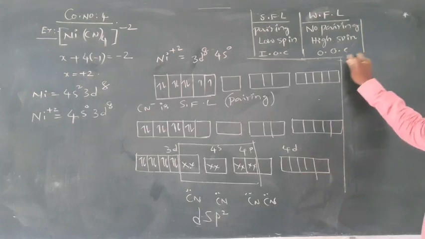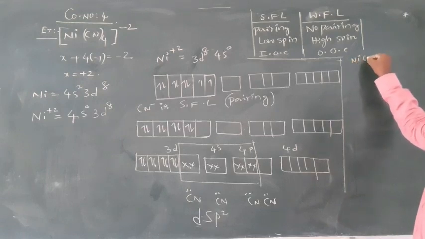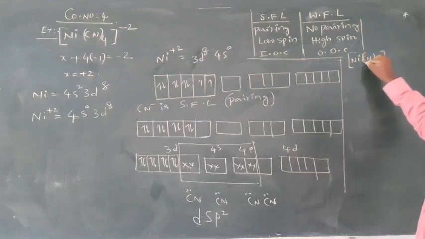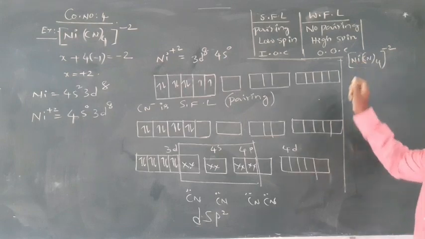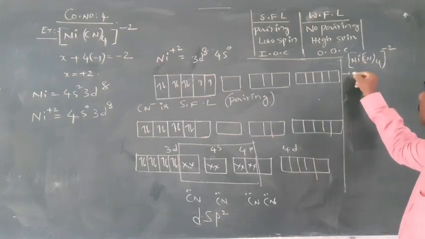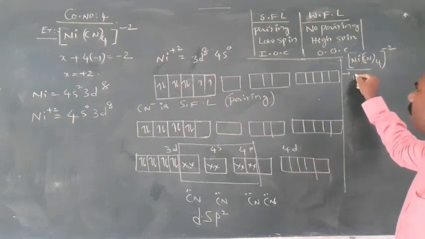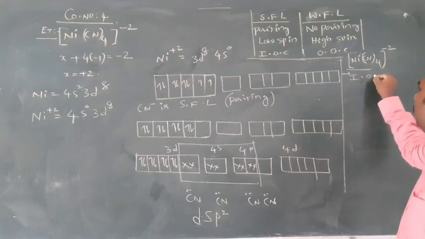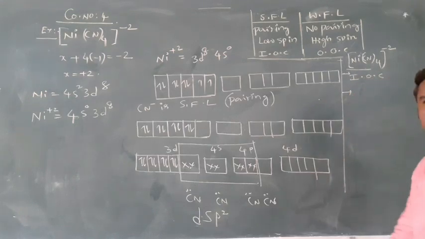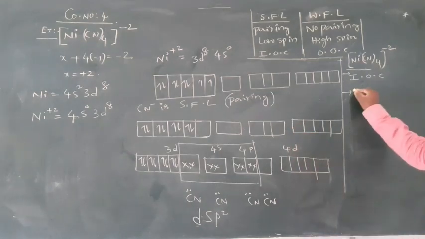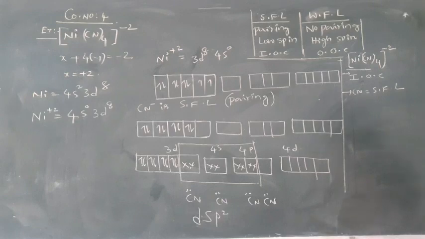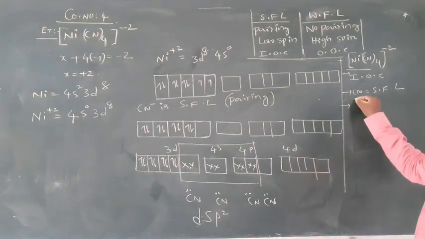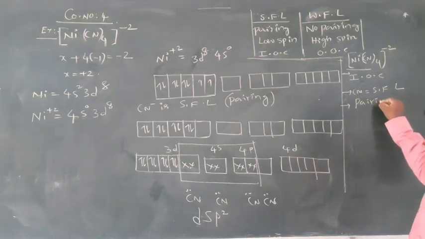We'll write all the properties for this complex. Properties. The complex is Ni(CN)4 2 minus. Okay. Now, first one is, it is inner orbital or outer orbital complex? Inner orbital complex. Second point is, CN minus is a strong field ligand. Next, pairing takes place.